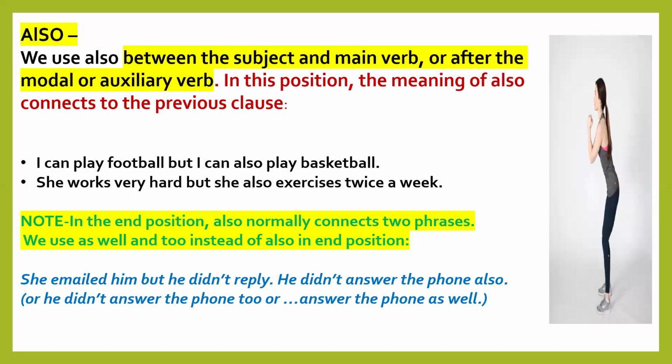She emailed him, but he didn't reply. He didn't answer the phone also. The next example is, he didn't answer the phone too, which is used at the end of the sentence, or he didn't answer the phone as well. So like this, we will use also, too or as well. In the also sentence we are connecting the two phrases.